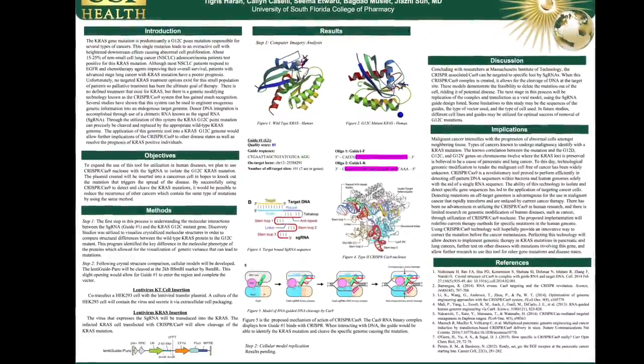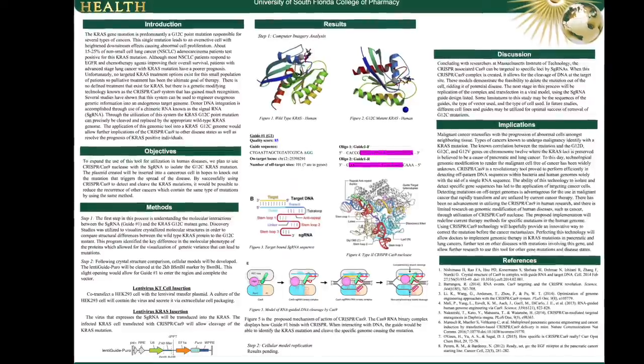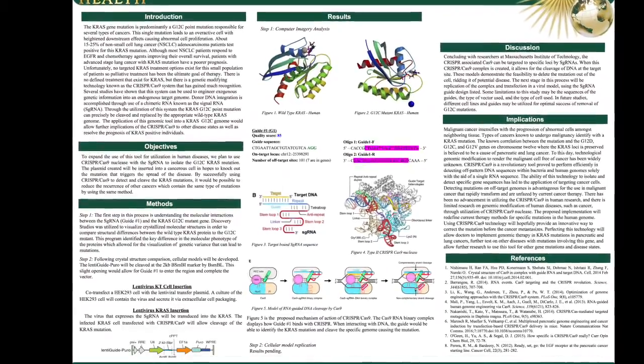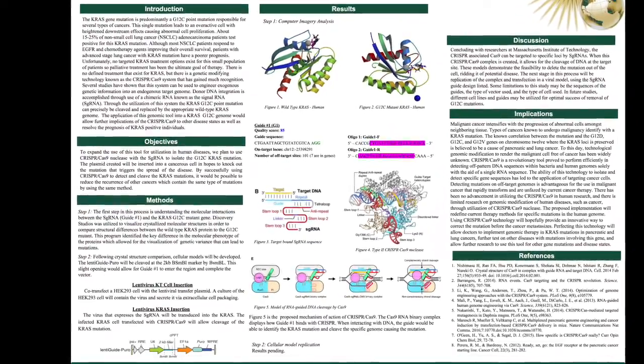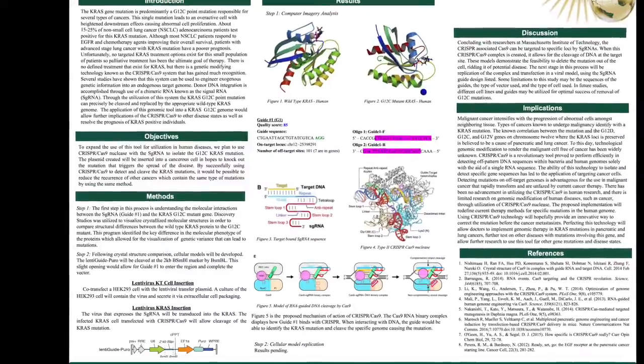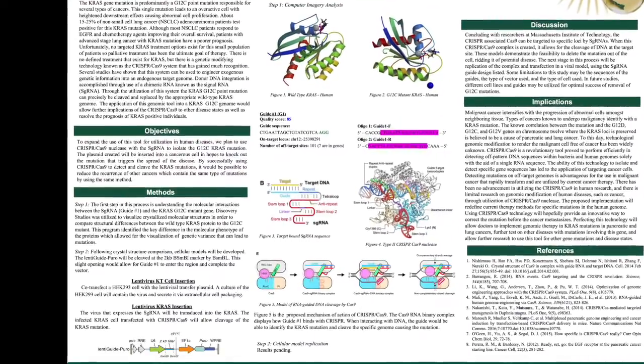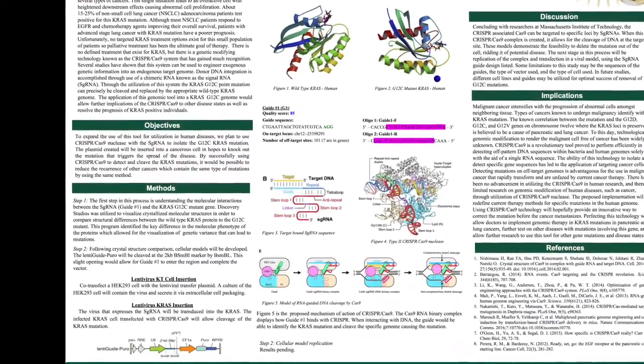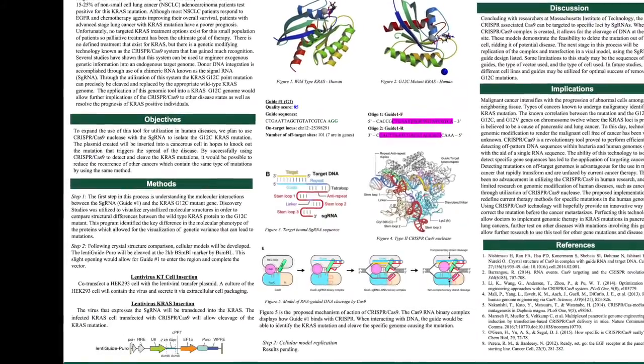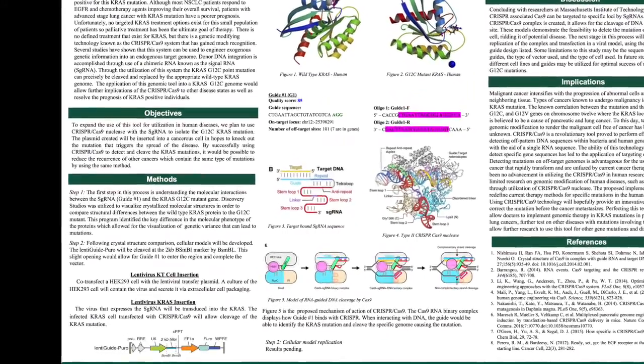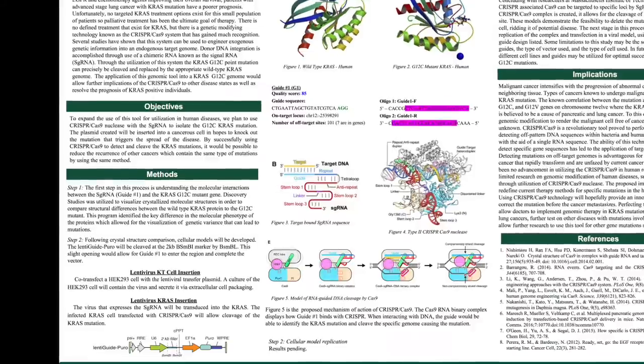A program known as Discovery Studios was utilized to visualize the crystallized molecular structures in order to compare the structural differences between the wild-type KRAS protein to the G12C point mutation. This program identified the key difference in the molecular phenotype of the proteins, which allowed for the visualization of genetic variants that can lead to mutations.